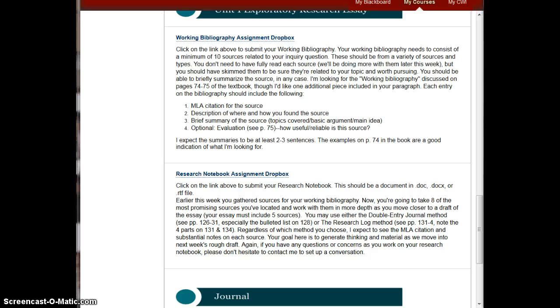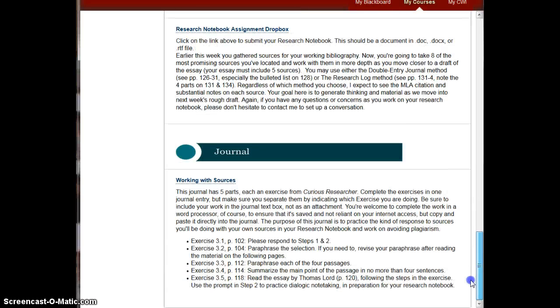Your second assignment for this week is the Working with Sources journal. The journal consists of 5 exercises from the Curious Researcher. The purpose of this journal is to help you practice responding to sources as you will be doing in your research notebook, and also to work on avoiding plagiarism.